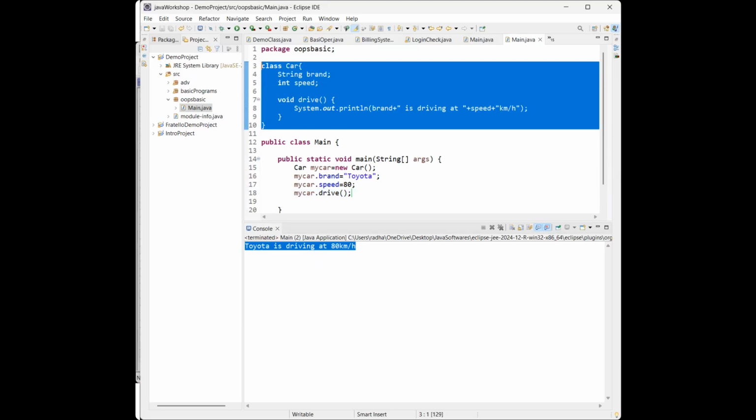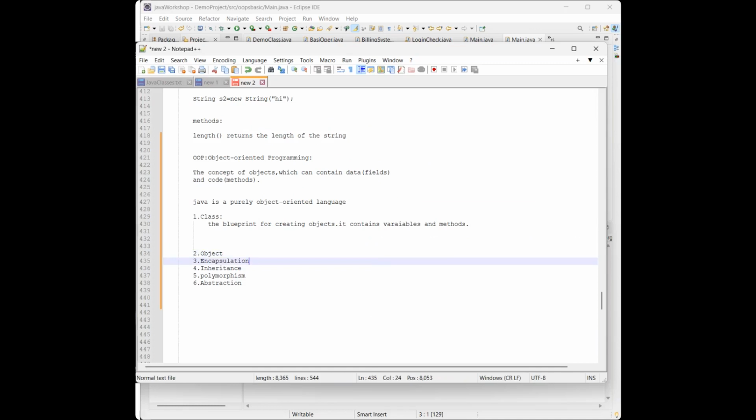So next we have the topic encapsulation. Encapsulation is nothing but it hides the data and provides controlled access. The best example we can say is like a capsule, like a medicine. It hides the medicine inside. So whatever data you want, that will be hidden, and it will be provided with controlled access.